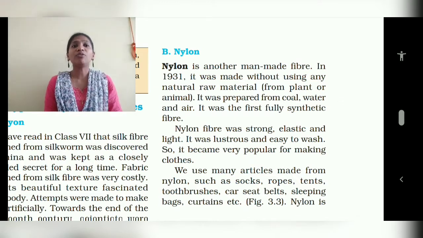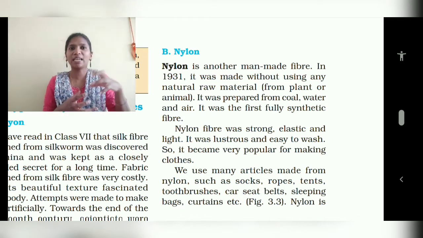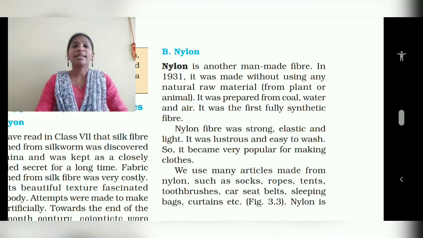Nylon fiber was strong, elastic and light. It is like the plastic things we see in the kitchen as containers. The nylon fiber was strong, elastic, lightweight and lustrous. Lustrous means it has a shiny appearance. It was also easy to wash, so it became very popular for making clothes.